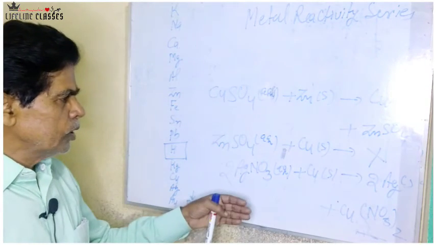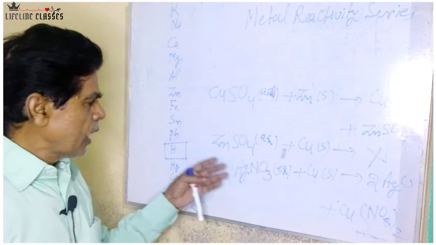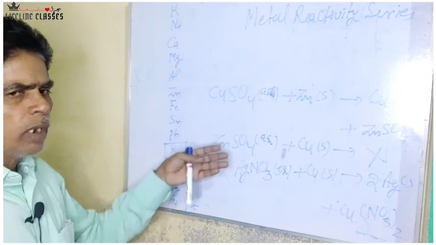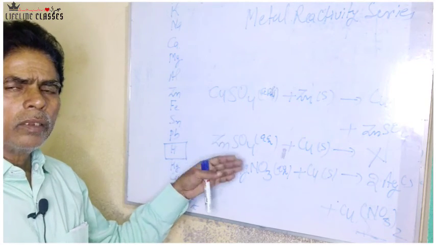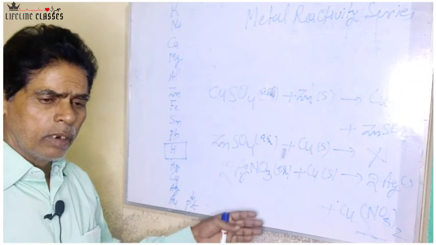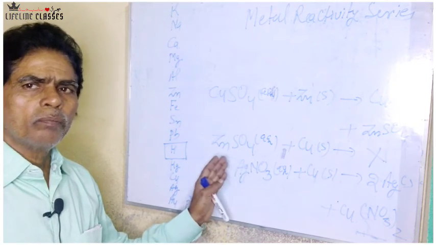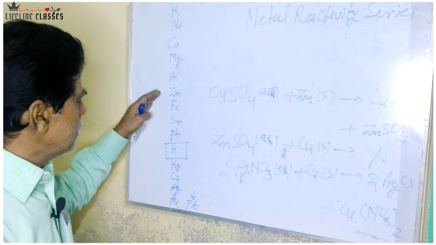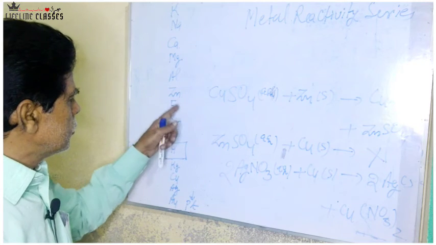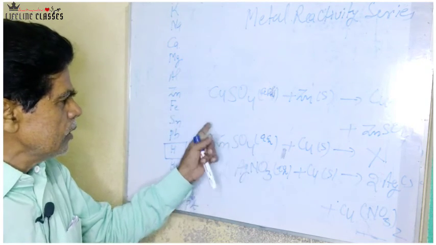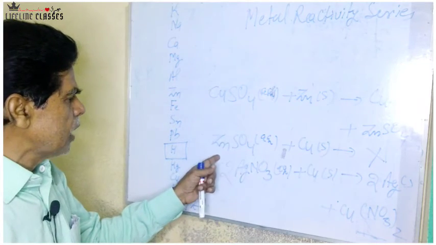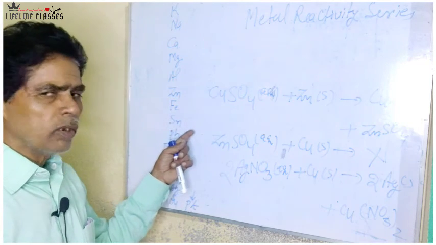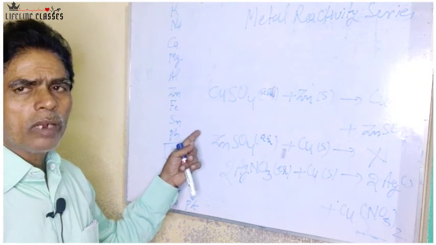So from these examples we are able to explain why a particular metal displaces another metal and another is not able to replace or displace the earlier metal. Why? Because if we add a more reactive metal to the salt solution of a less reactive metal, it can displace the less reactive metal, but the less reactive metal cannot displace the more reactive metal from its salt solution.